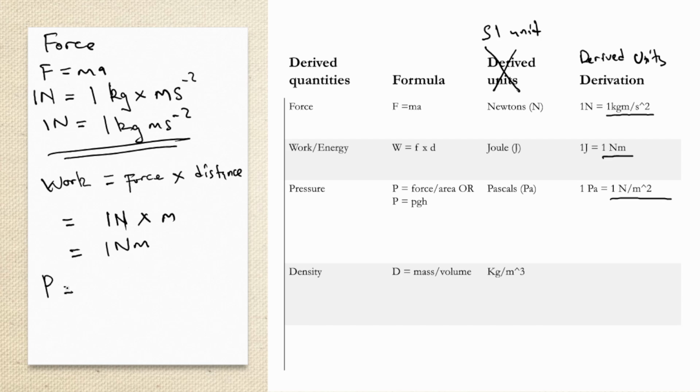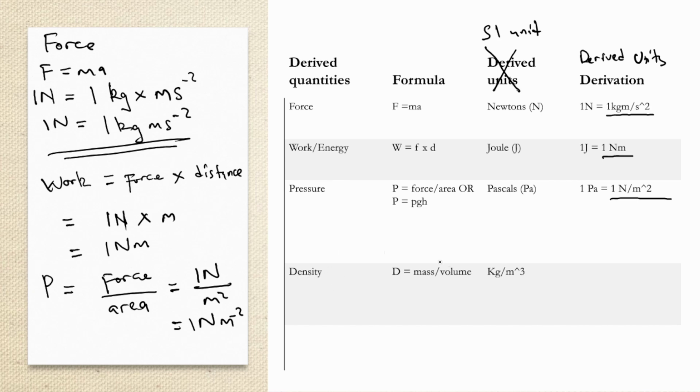The same zaitika pa pressure. Formula ya pressure inoti force over area. What is force? A Newton. Area, meter squared. That's why it is 1 Newton per meter squared.